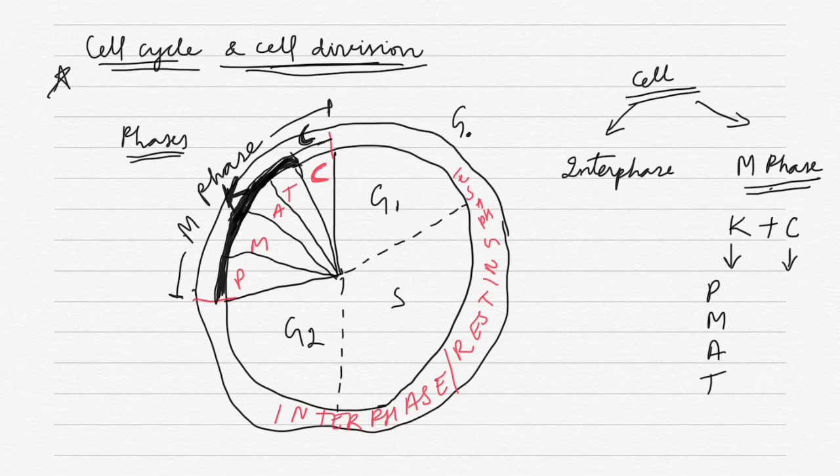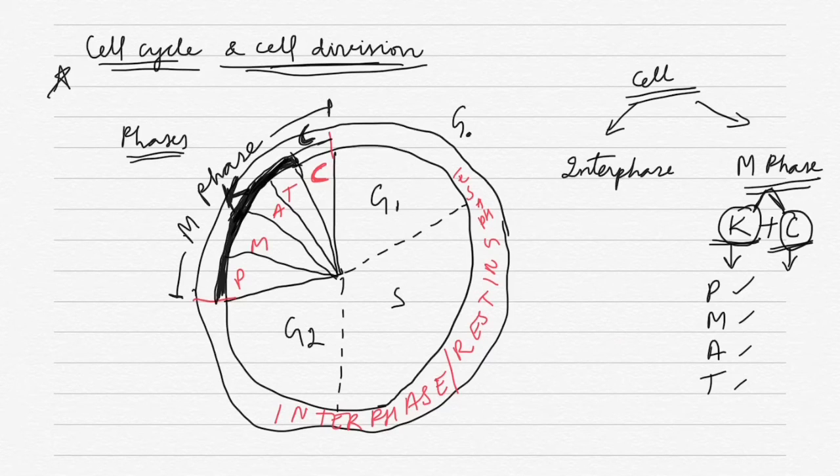So karyokinesis means division of the nucleus, cytokinesis means division of the cytoplasm. Here nucleus division means the genetic material is divided equally.